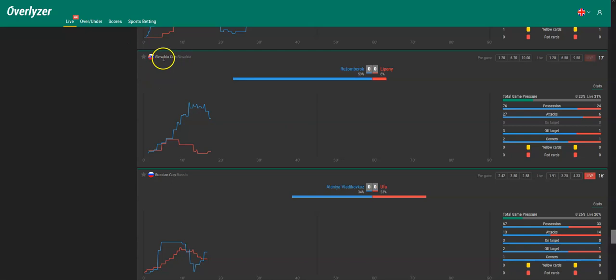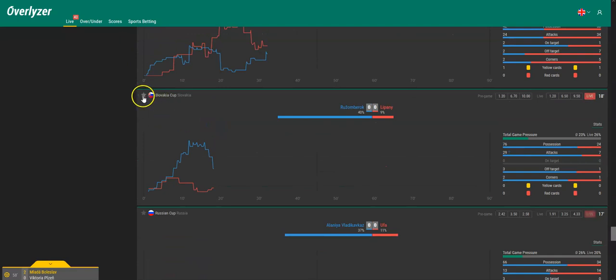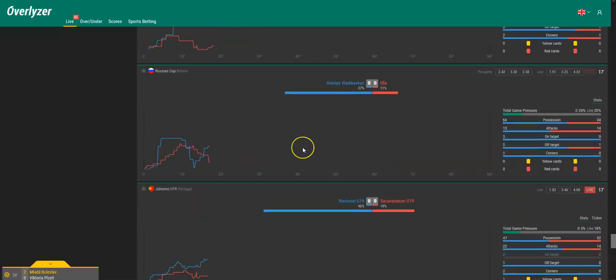Here we got something else. Slovakia Cup, Ružomberok against Lipani, 120 pre-game, so Ružomberok are clear favorites. They already started shooting a bit, not on target until now, but with 76% possession and 3-1 shots on target. Also 2 corner kicks already to 1. So this would be a possibility for over 0.5 team goals for Ružomberok in the first half. So Ružomberok scores in the first half. We'll also save this one. This will be a good tip, good pick, I guess.